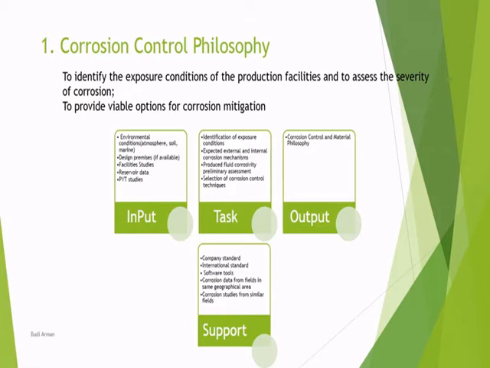This is the flow chart. Starting from the output, the output means the verbal document we produce from this task: the corrosion control and material philosophy.